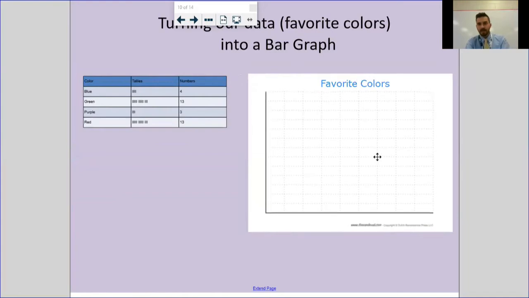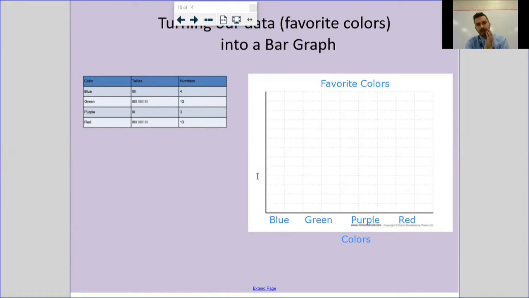All right, and then we need to have our labels at the bottom, which are our categories: blue, green, purple, red. Maybe I can spread that out a little bit. All right, and I'm running out of room, but I can say down here, these are my colors. God, I can't spell, can I?